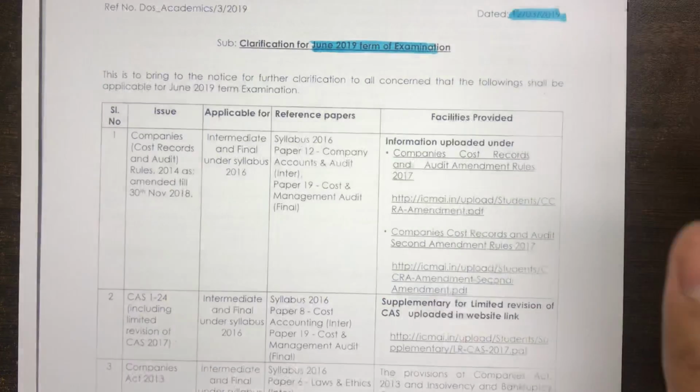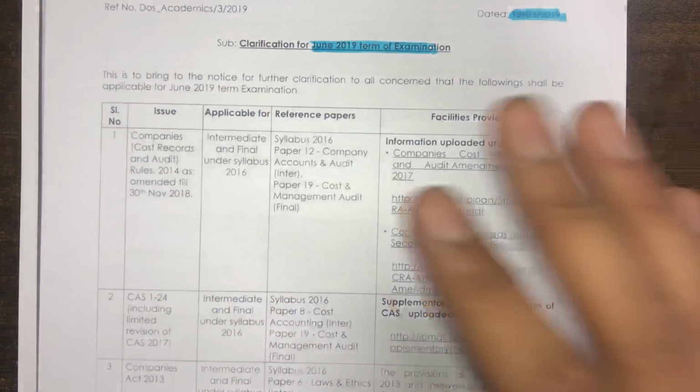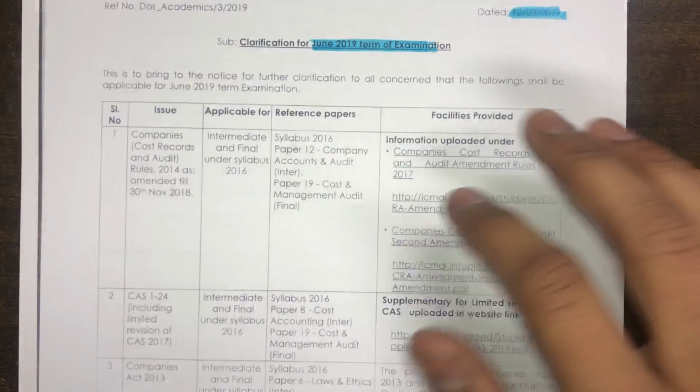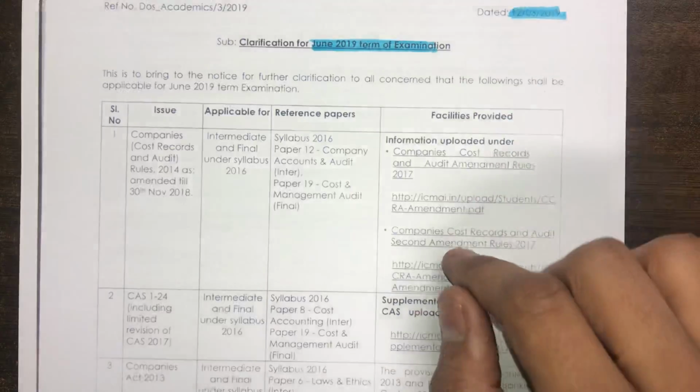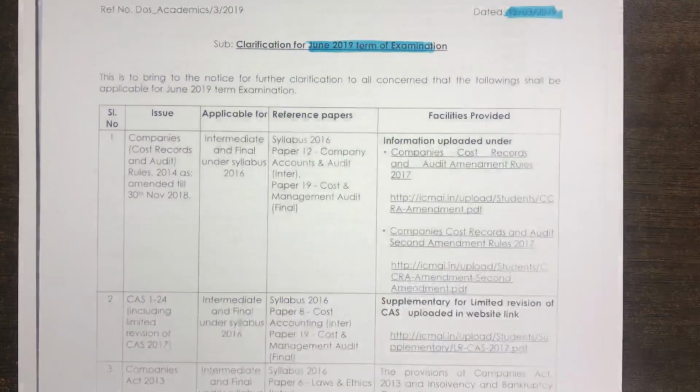Whichever book you are referring to, you can continue referring to that particular book. There is no update with respect to paper number 20. But yes, there is an update with respect to paper number 19, which is cost and management audit. So let's start with paper number 12 first.